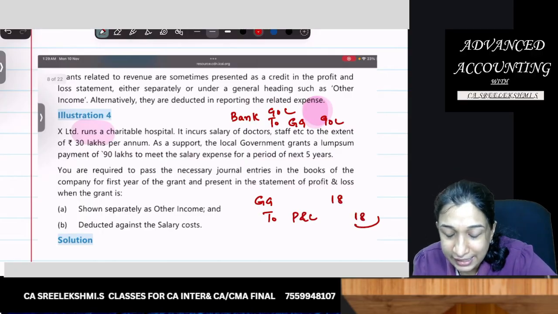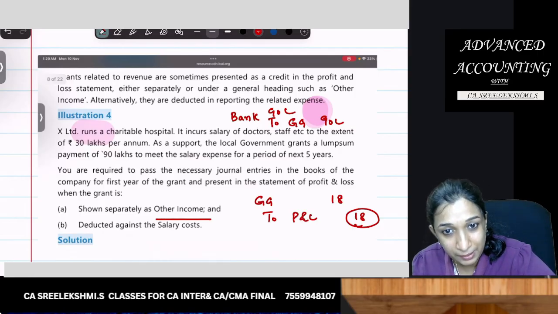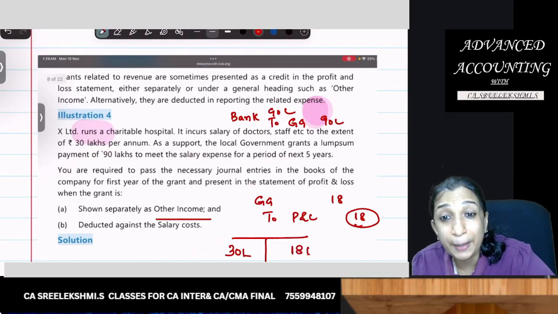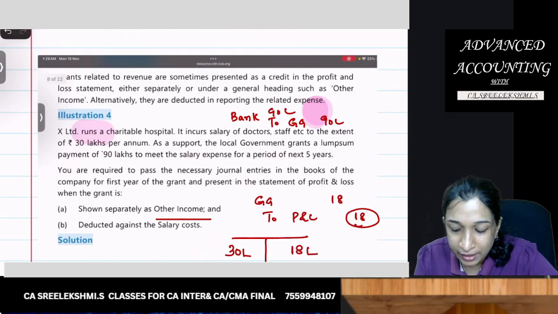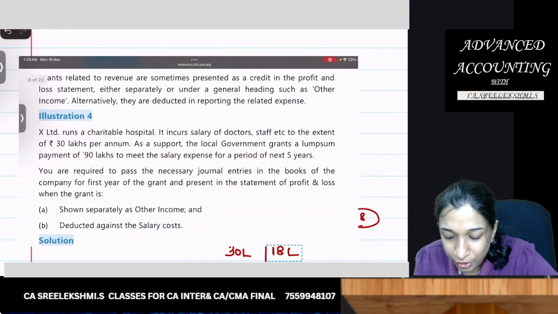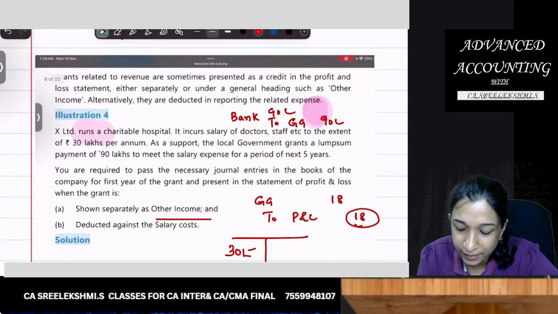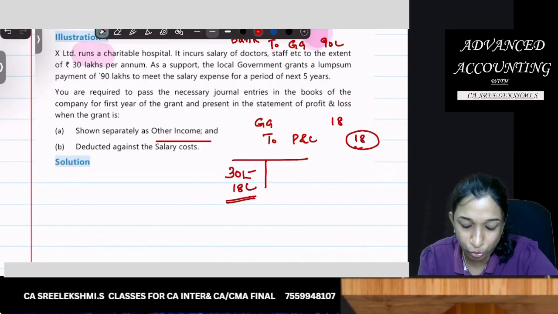This 18 lakhs can be shown as other income in the P&L, which means in the P&L there will be an expense of 30 lakhs and 18 lakhs income. Or instead of showing it as income, I can deduct this 18 lakhs from the expense, net presentation.